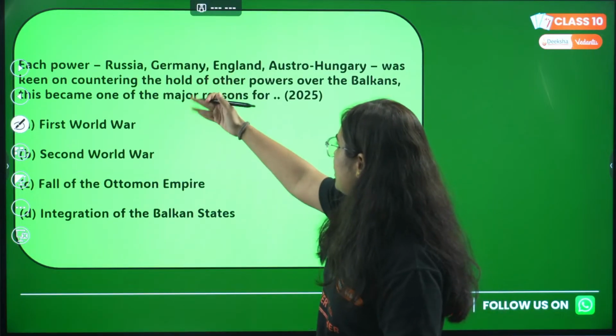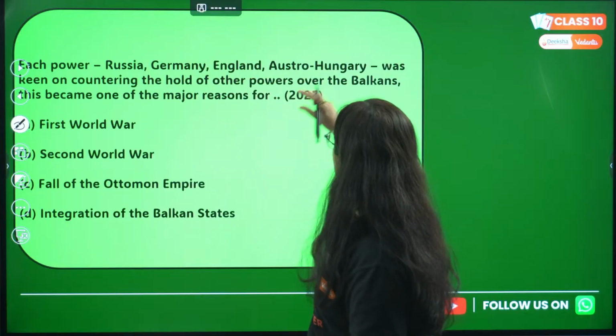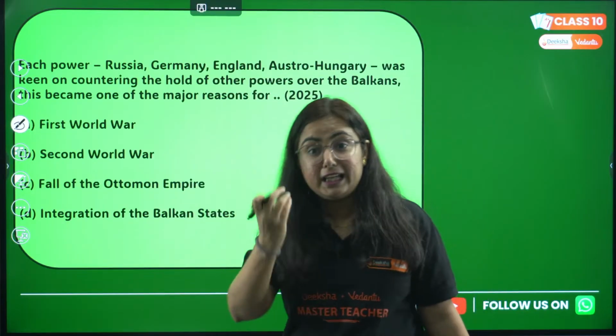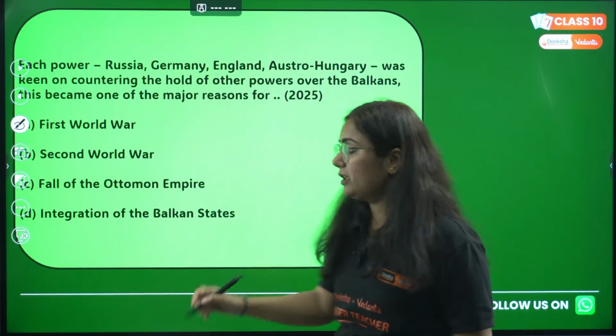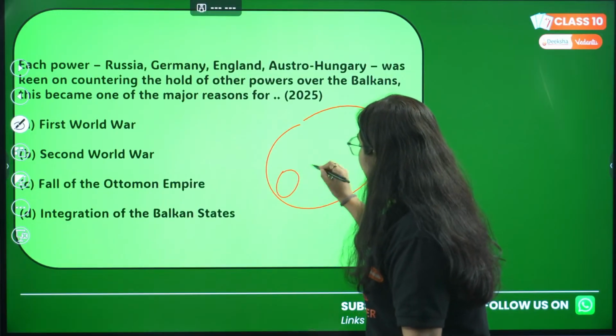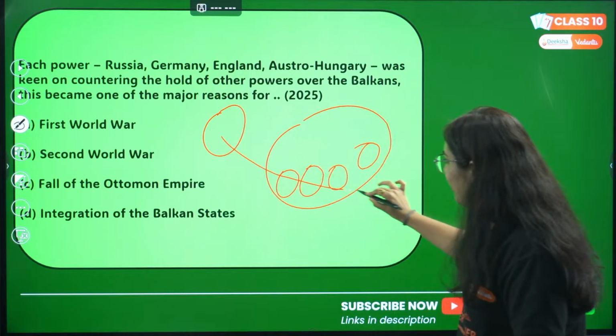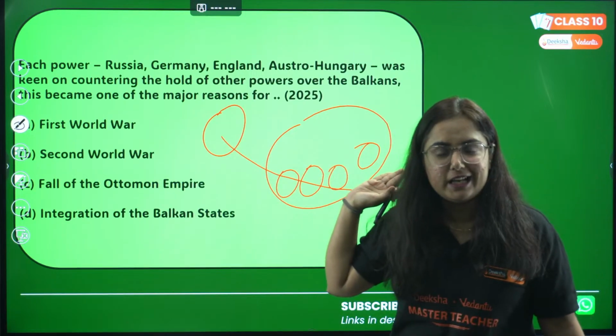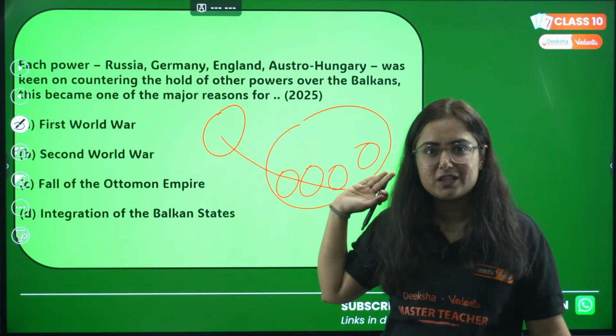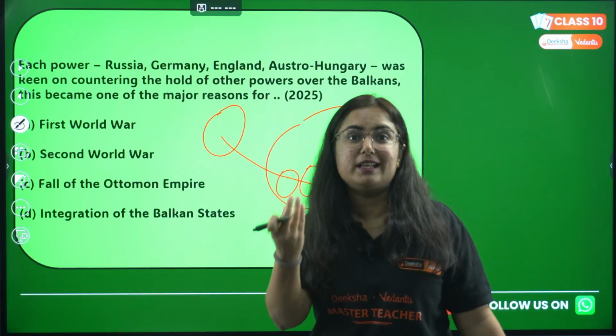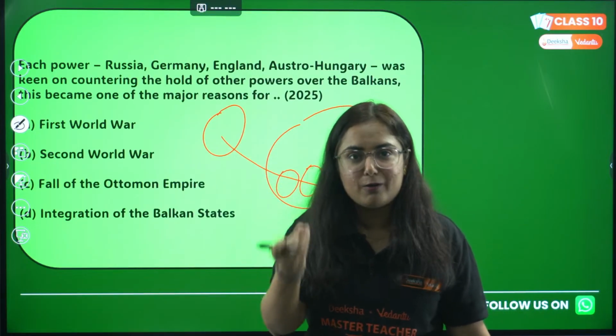Each power, Russia, Germany, England, Austro-Hungary, was keen on countering the powers in the Balkan region. In the Balkan region, when territories were fighting, the big powers thought this was the way through which we can reach India, through which we can reach Southeast Asia. What about the Mediterranean Sea, the Red Sea? We should have power over that region.